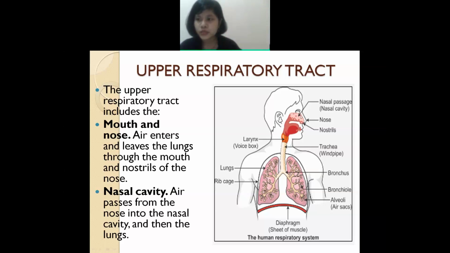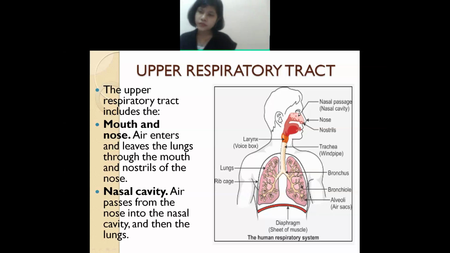The next one, the second step or the next way, is the nasal cavity. So this is the nasal cavity, understand? In the nasal cavity, what will happen? The same thing: the air will go inside the nasal cavity so that it will pass and send the air to the lungs.